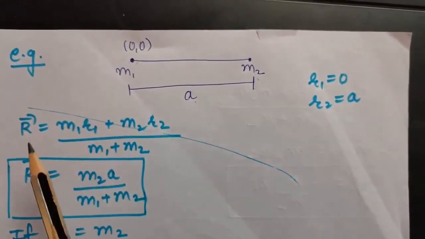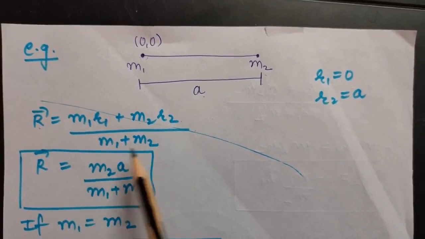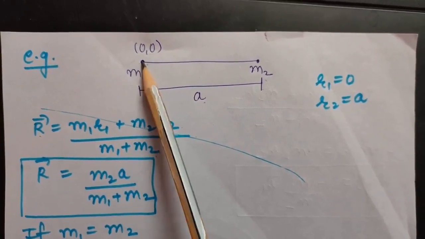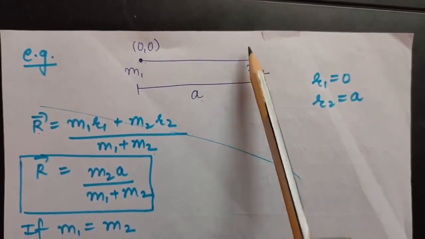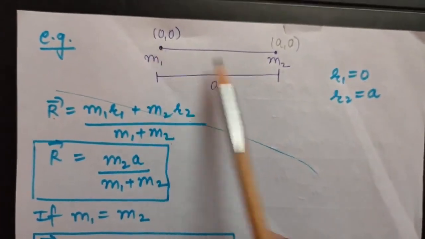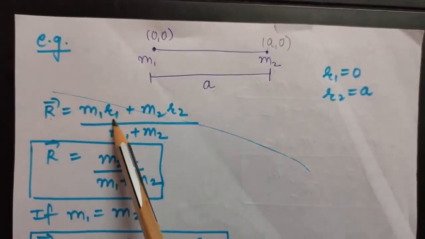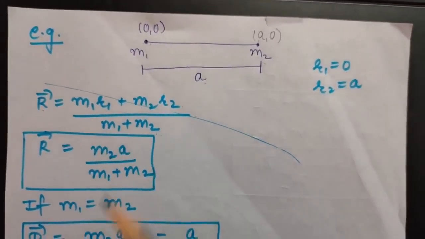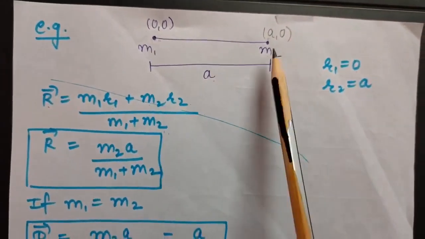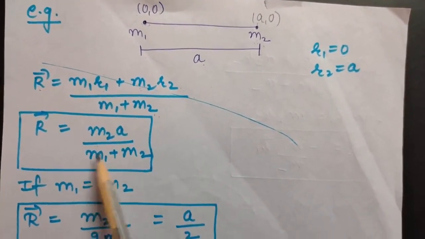Okay, so now as you know, the formula of position of center of mass is m1 r1 plus m2 r2 upon m1 plus m2. Now can you tell me what will be r1 here? See, this is located at 0, 0, therefore its coordinate will be 0. So here r1 for m1 is 0 and r2 for m2 is a, because we are talking about the x-axis. You can also write m1 x1 plus m2 x2 upon m1 plus m2, because we have only one axis here, the x-axis. So just put in the formula r1 to be 0, m2 a upon m1 plus m2.